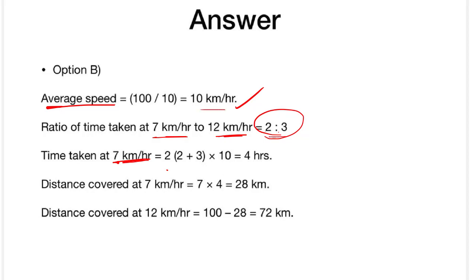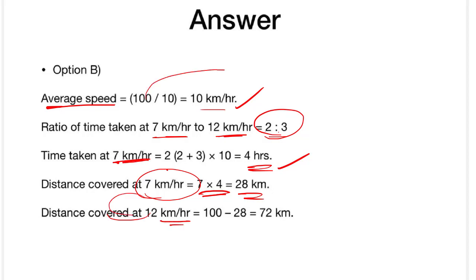So it is 2 into 5 into 10, it will be 4 hours. So the distance covered at 7 kilometers per hour will be 7 into 4, which is 28, and the distance covered at 12 kilometers per hour is the total 100 minus 28, so it will be 72. That's it.